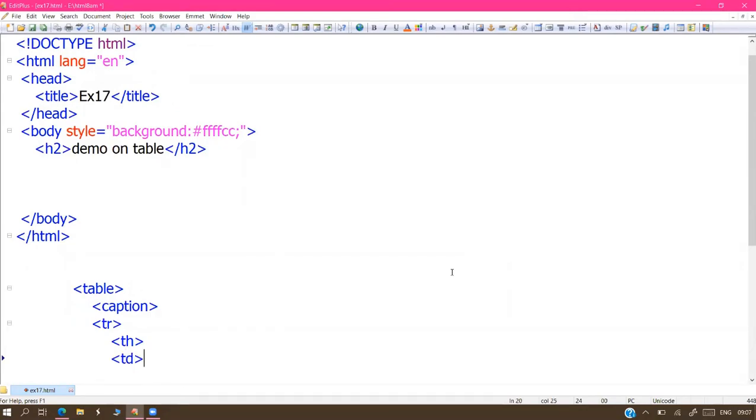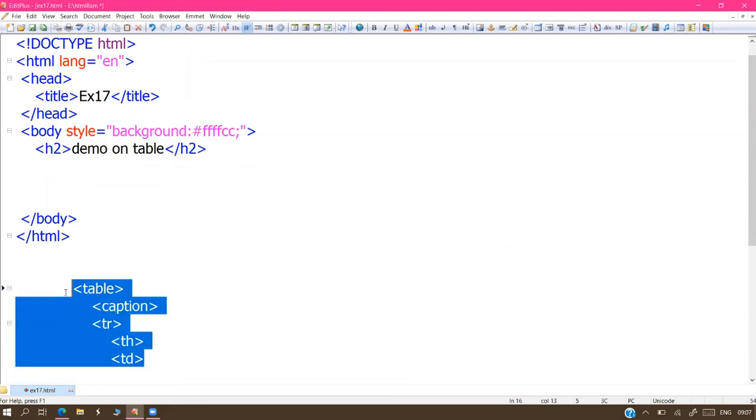Observe the position, and we'll clearly see who is the main tag and who is the sub tag. Table is the main tag. Table contains two sub tags, caption and tr. And tr contains two sub tags, th and td. So these are the 5 minimum tags required for drawing a table. If you want to design a table more effectively, these 5 tags are required.